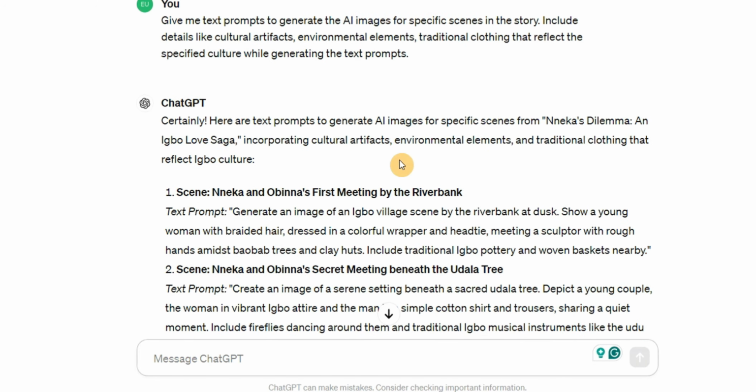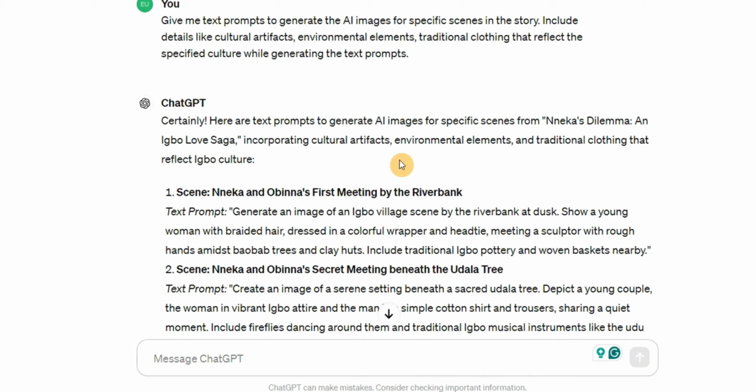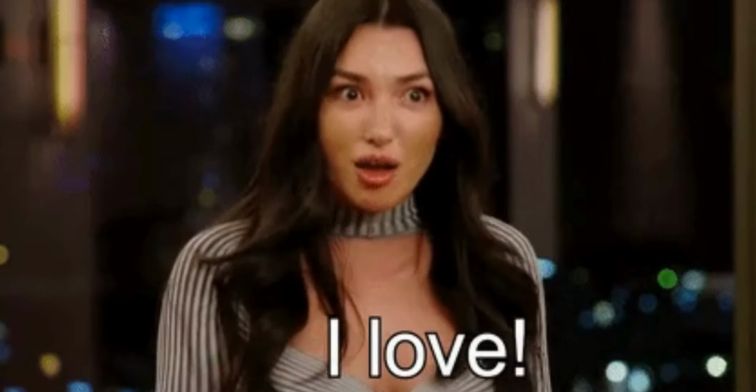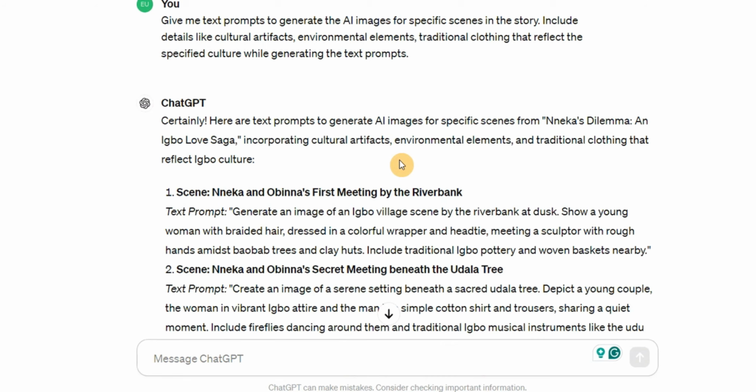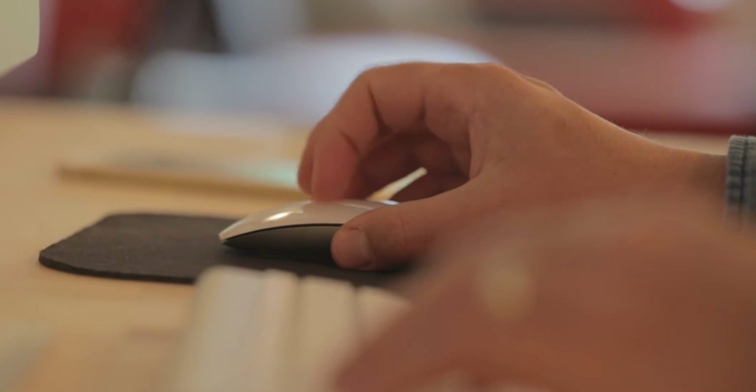Okay, so now we are going to be moving to the next step, which is generating our voiceover. You can choose to record the voiceover by yourself by reading out the entire story, or you can decide to use AI for this. But if I'm the one telling the story, I think I would prefer to read it out. But again, it all depends on what you like. Now, one more thing before we move on to the next step. You can actually ask ChatGPT to rewrite the whole story if you don't like the initial output. Or you can even go ahead and edit it by yourself before narrating it.